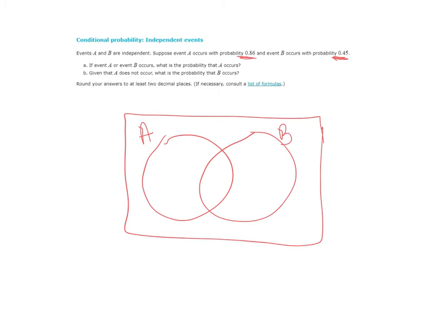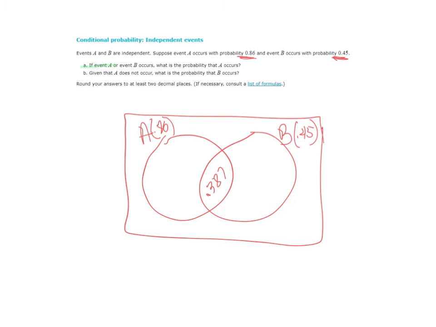So when I do that, I know in this middle right here, that's 0.387. And the probability of A is 0.86. The probability of B is 0.45.